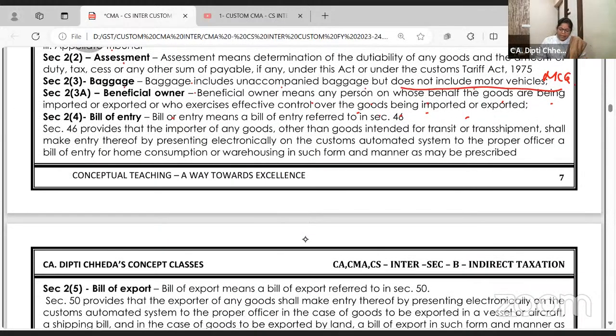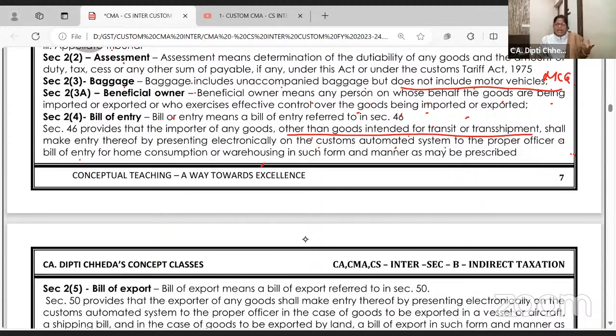Okay. Bill of entry means a bill of entry referred to in section 46. It's a document. It provides that the importer of any goods other than goods intended for transit or transshipment shall make entry by presenting electronically on the custom automated system to the proper officer a bill of entry for home consumption or warehousing. Bill of entry has all the details that we have imported this much quantity, this many boxes, at this rate from this place, this is the duty, and so on.